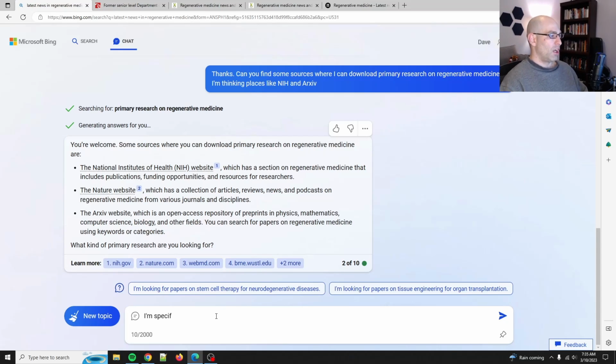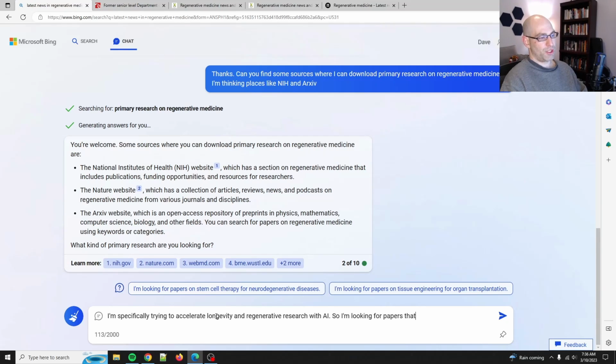All right. So, anyways, let's see. I'm specifically trying to accelerate longevity and regenerative research with AI. So I'm looking for papers that can be integrated into automatic NLP stuff. Yeah, that's basically it.